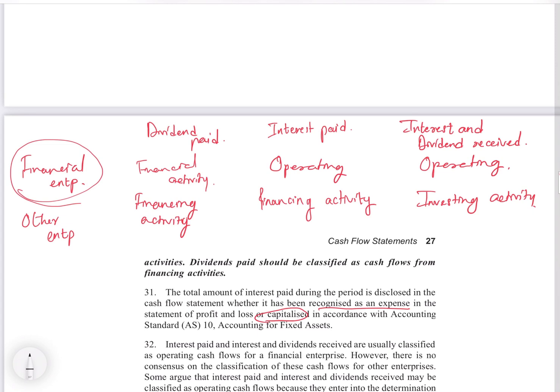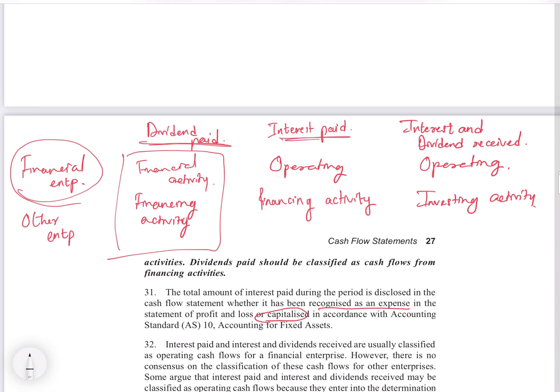So if this financial enterprise is giving dividends, meaning they are paying dividends on their shares bought by the people, it is a financial activity. So dividend payments will always be a financial activity, because when people have invested in your business, you are paying them dividends. So it is a financial activity irrespective of the nature of business.